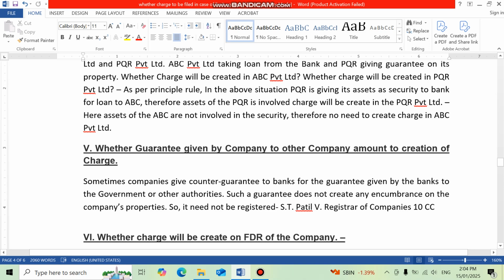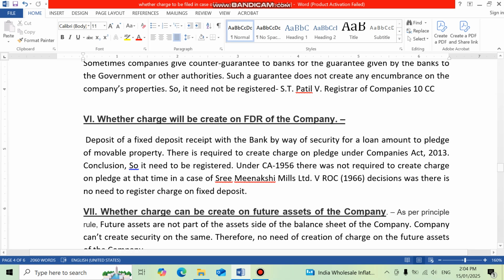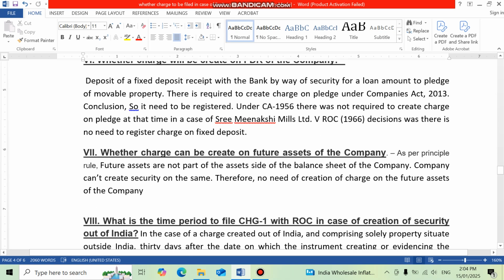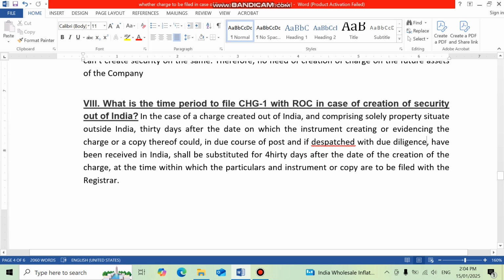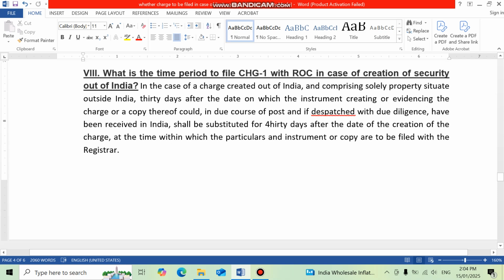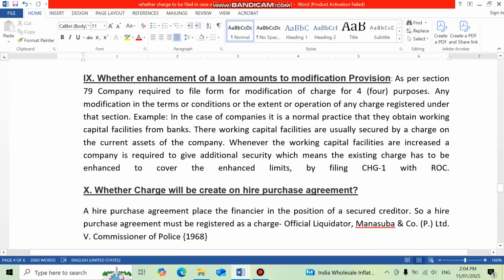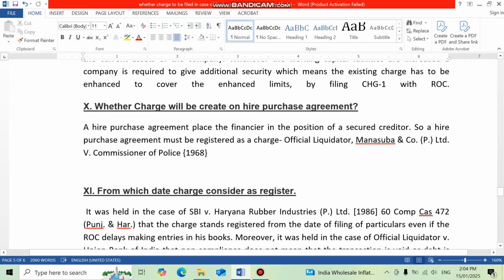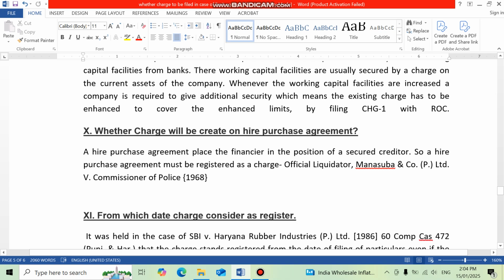The fifth was whether guarantee given by the company to other company amounts to creation of charge. Next, we saw whether charge will be created on the FDR of the company. The seventh point that we saw was whether charge can be created on future assets of the company, and the time limit for CHG1 in case of assets outside India. Then we also saw about the charge creation in case of modification. And now in this video we will see the remaining points.